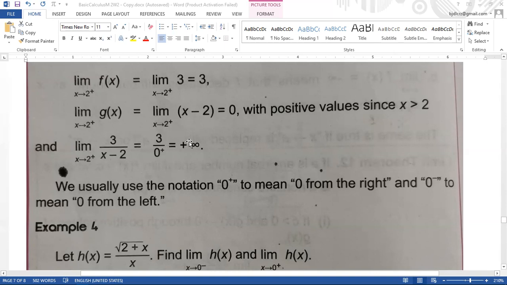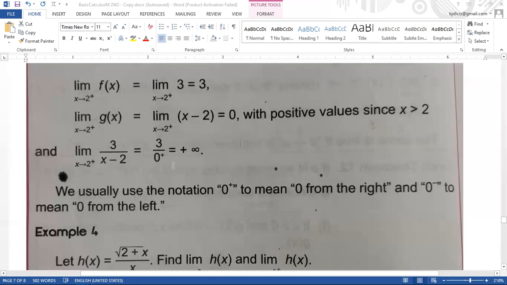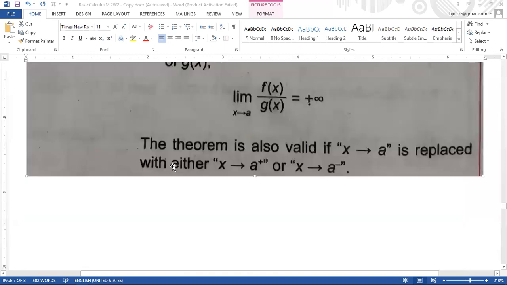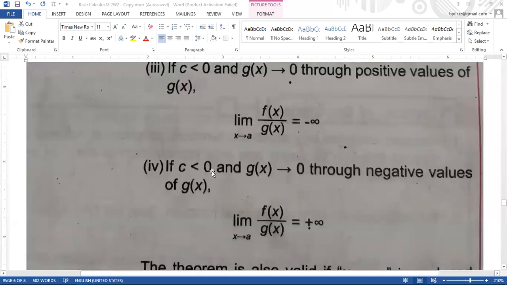Sabta na? Okay. So if ever kani atong x diri is mas dako siya sa atong c, dako siya sa atong constant, then positive, unsa toy giingon? If c gamay siya sa atong 0 pero positive siya, so atong answer is negative infinity.